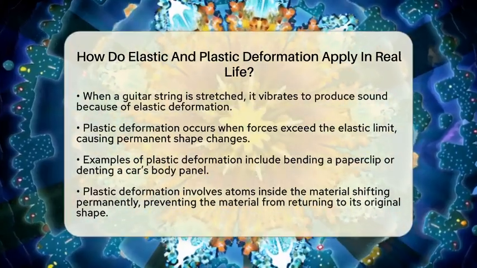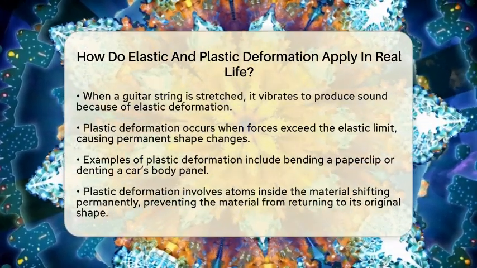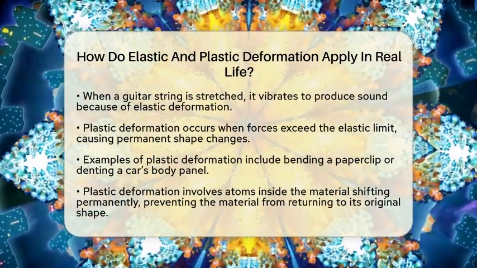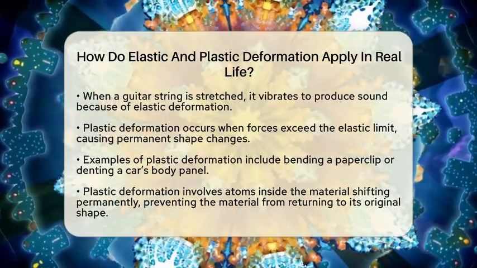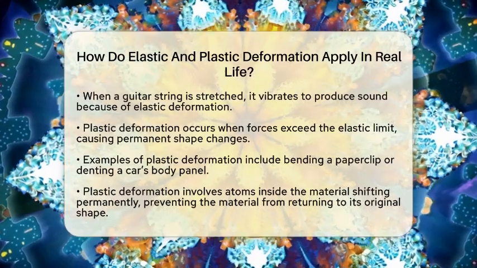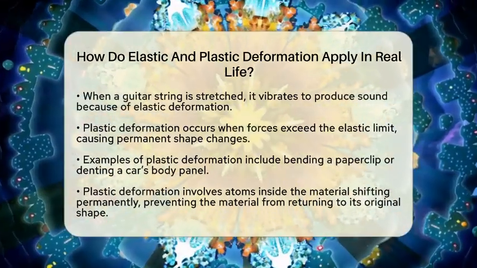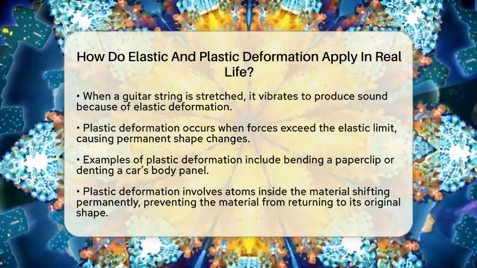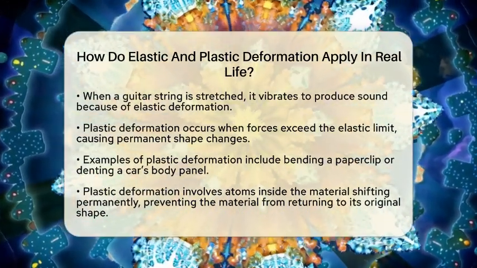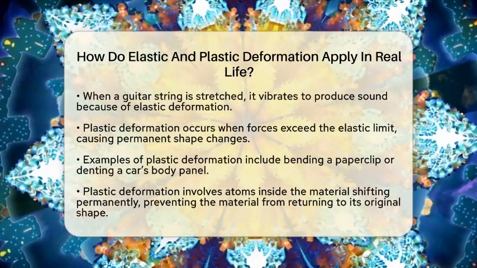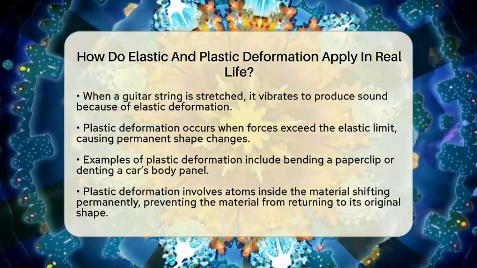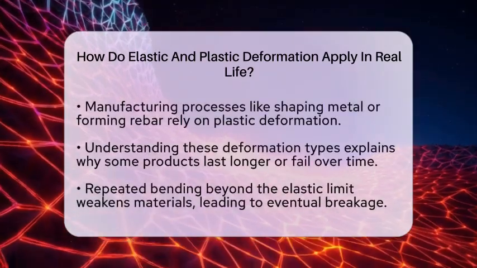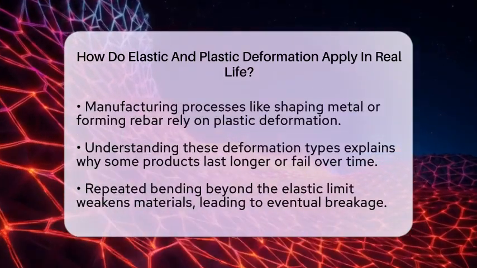Plastic deformation occurs when the applied force exceeds the elastic limit, causing atoms inside the material to shift permanently. This change in shape doesn't go back even if you remove the force. For example, molding clay into a new shape involves plastic deformation. It's a key process in manufacturing, like shaping metal into parts or forming steel into rebar for construction.